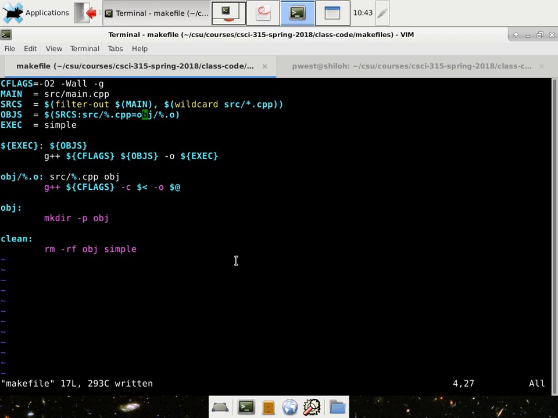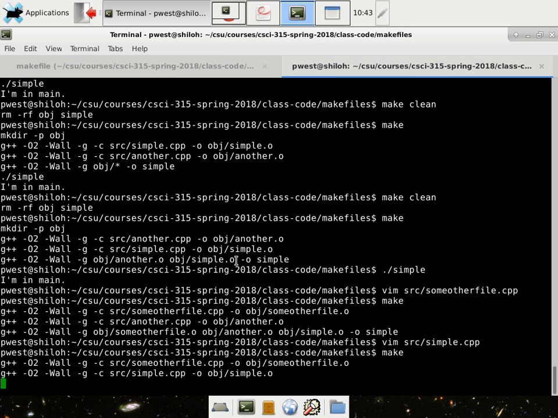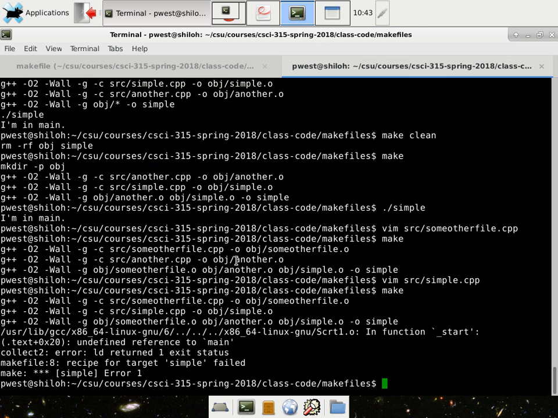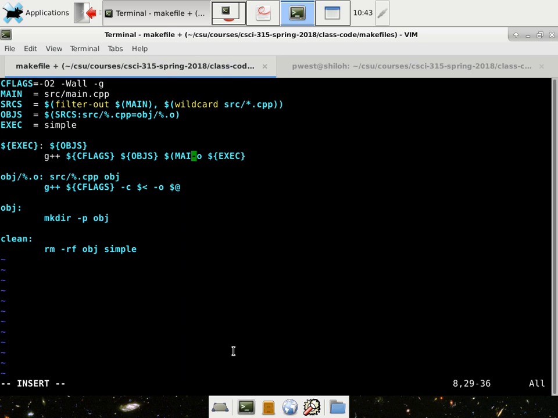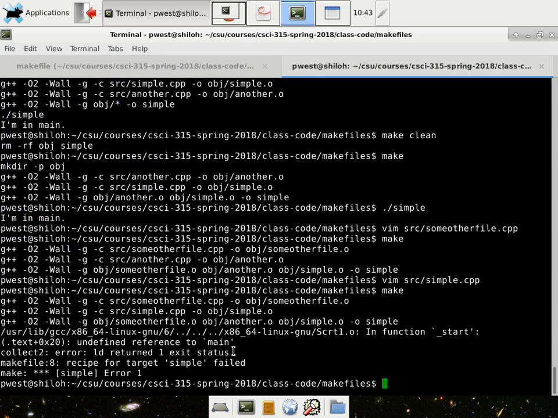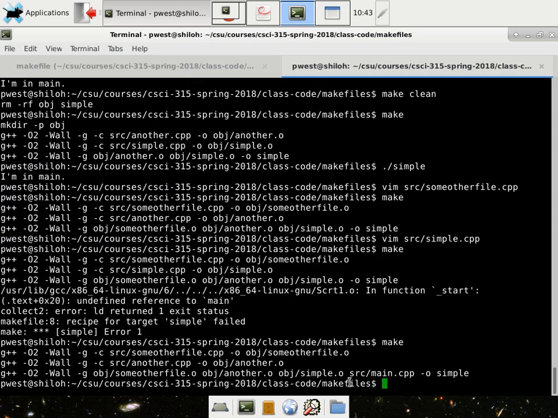Yeah, well, main.o won't be part of OBJS as well. That's okay, just keep that in mind. Let's see if it compiles. Well, now it's saying undefined reference to main, probably because we took it out. So let's go down here and include main with our final compilation. And now main.cpp is included, so it can actually compile.